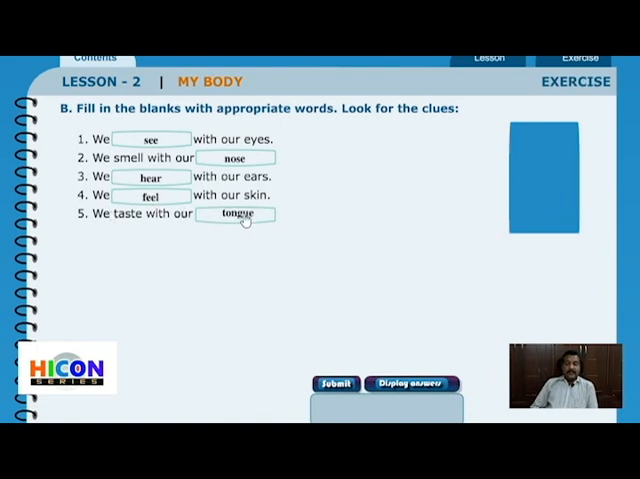Okay. So the functions of the 5 sense organs are actually given there. We see with our eyes. We smell with our nose. We hear with our ears. We feel with our skin. We taste with our tongue. Okay. Again, I'll give you a minute for you to read and understand it.